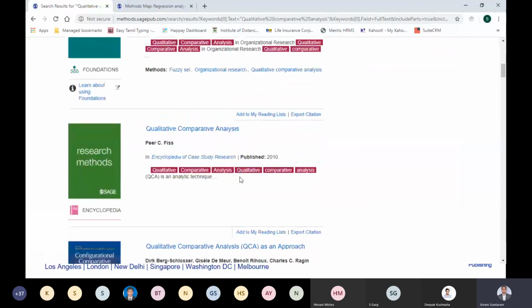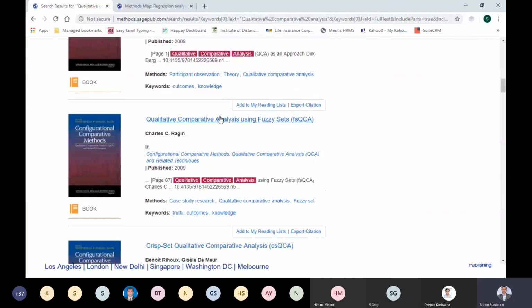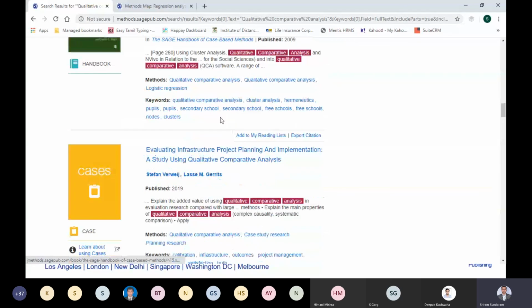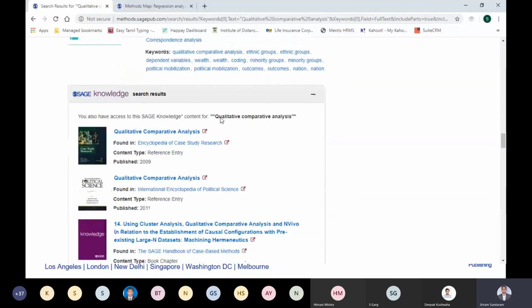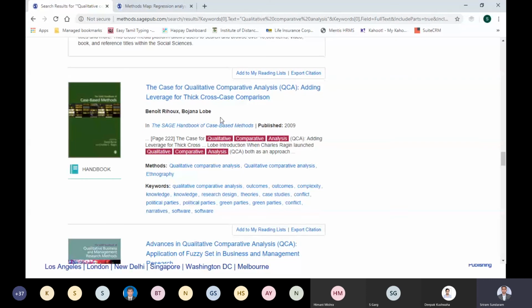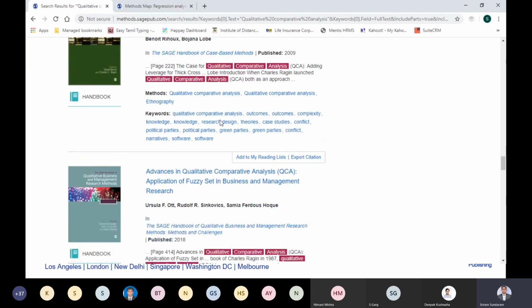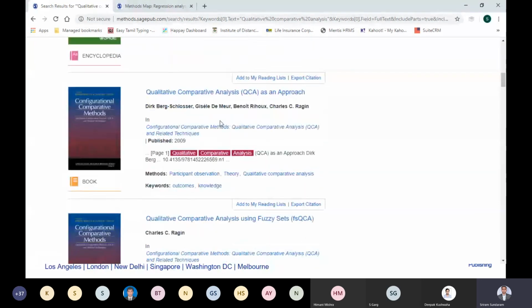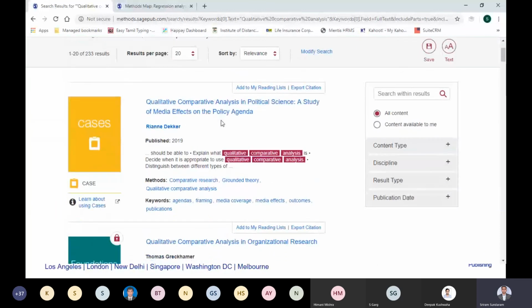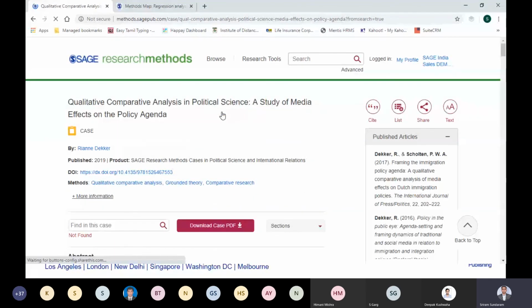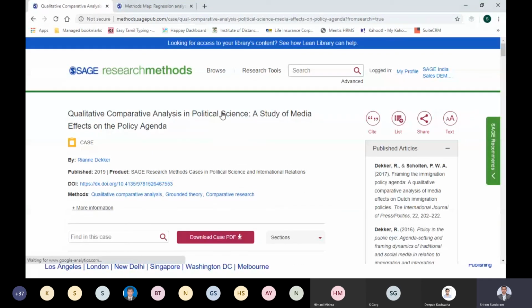Now there are many books talking about the QCA method. There are many encyclopedias, many dictionaries talking about QCA. First, I would go to any dictionary to understand what it means, and then I get into an encyclopedia or a book chapter to read further. Now I know QCA. Now I want to understand who has adopted this QCA in his or her research and how he has developed his research. So for that, I dwell upon something called a case study.